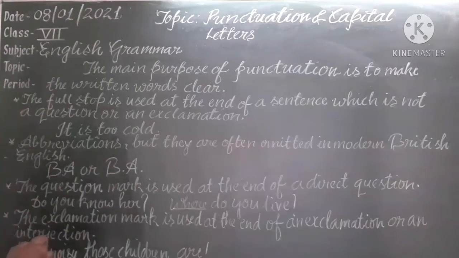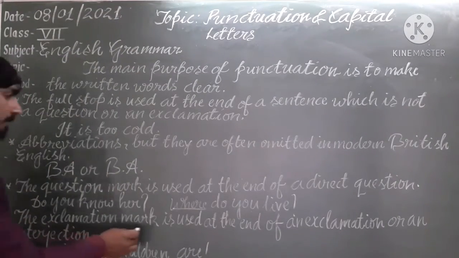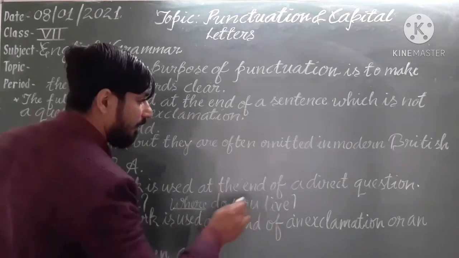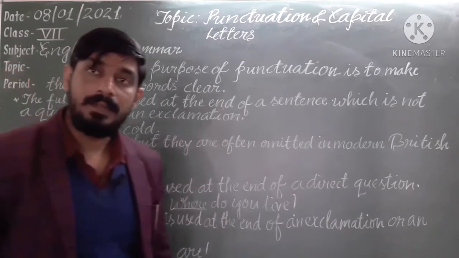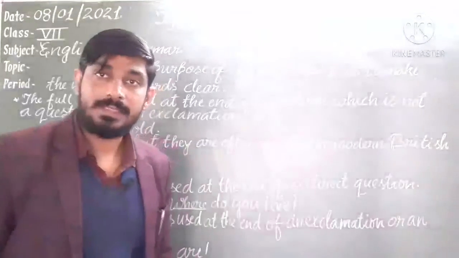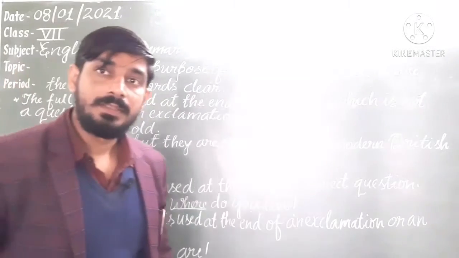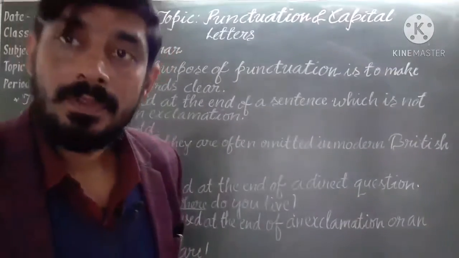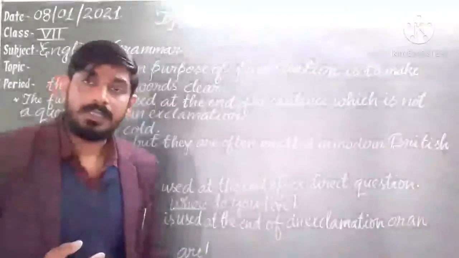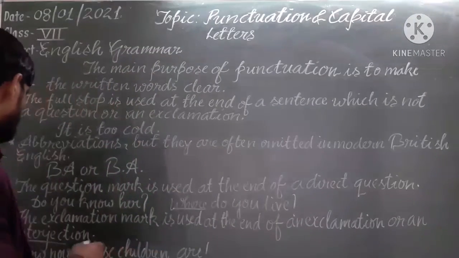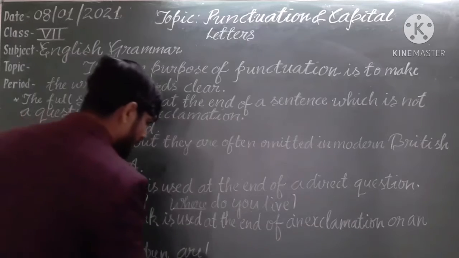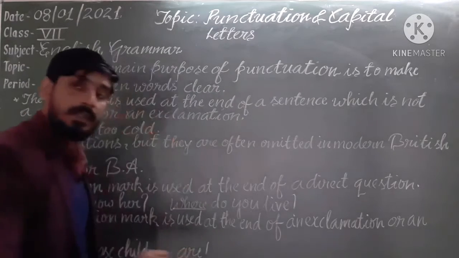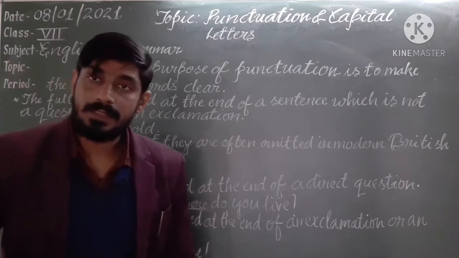Understand? Afterward, the exclamation mark is used at the end of an exclamation or an interjection. In an exclamatory sentence, and where there is an interjection, surprise, wonder, or a sudden feeling of hurt, we use an exclamation mark. So look at the example: how noisy those children are! We are using an exclamation mark here. Understand?